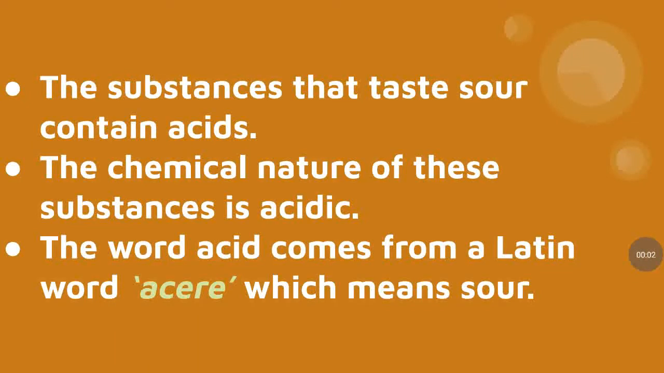The substances that taste sour contain acids. We know curd, lemon, tamarind, orange juice, vinegar, etc. taste sour. The chemical nature of these substances is acidic. The word acid comes from a Latin word acer, which means sour. And these are natural acids.